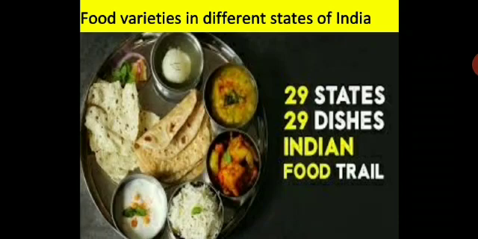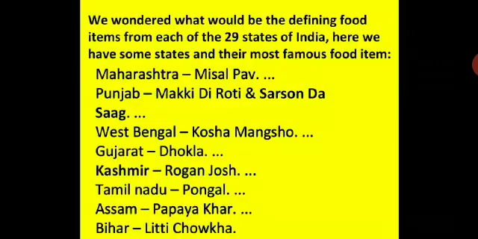Now, food varieties in different states of India. 29 states, 29 dishes. Here we have the Indian food trail. We wonder what would be the defining food items from each of the 29 states of India. Here we have some states and their most famous food item.